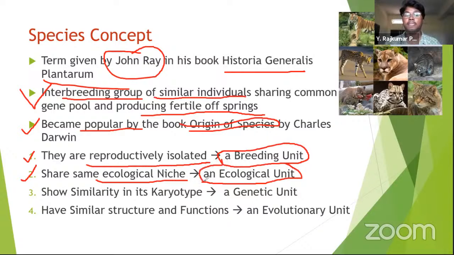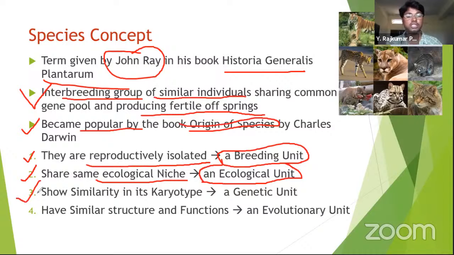Suppose you take fishes as an example: all fishes live in the water. They are all aquatic, isn't it? Monkeys are arboreal; they live on trees. So animals live in one particular niche, and niche means nothing but the function of an organism in an ecosystem. So they perform similar functions. Their role is also similar.